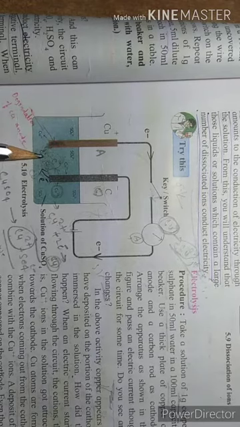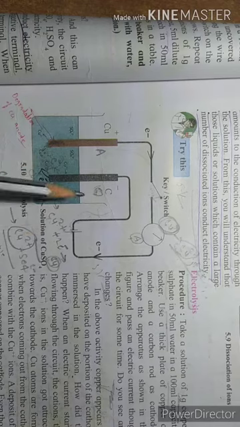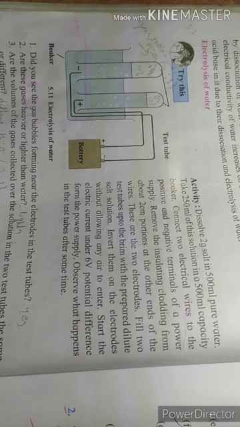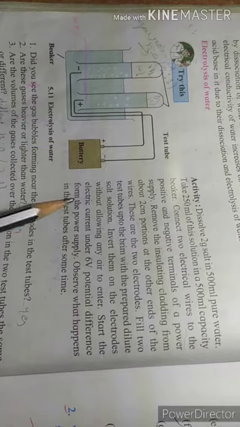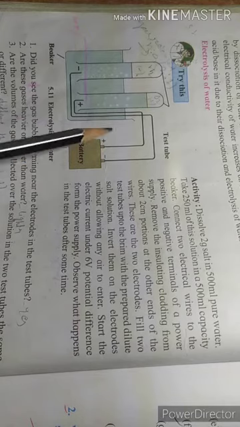I am talking about pure water. But if you add some impurities like sodium chloride, then in that case current will flow. That we have seen in the previous activity. Your next topic is electrolysis of water, right? So again I have to explain with the help of this. Try this.